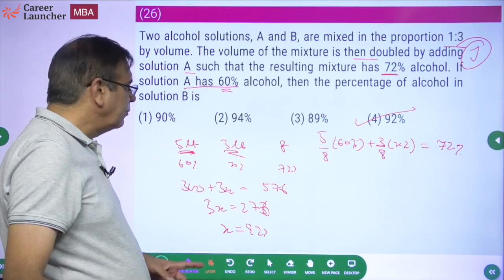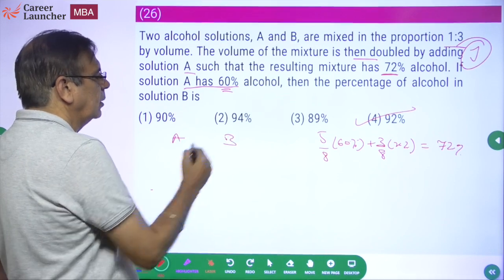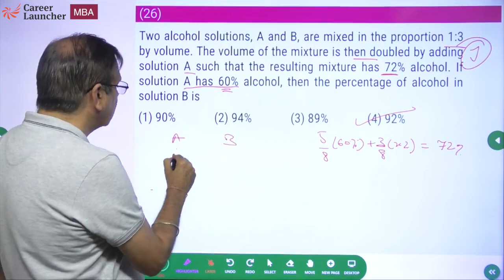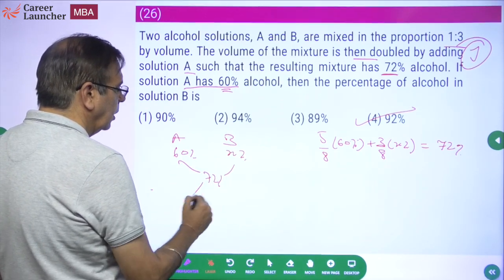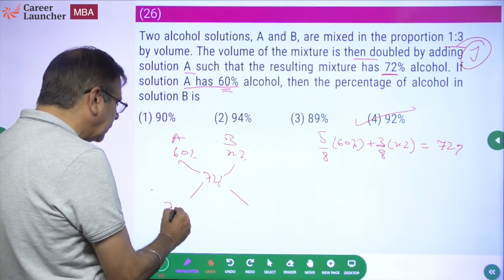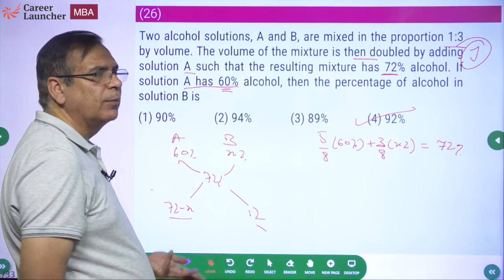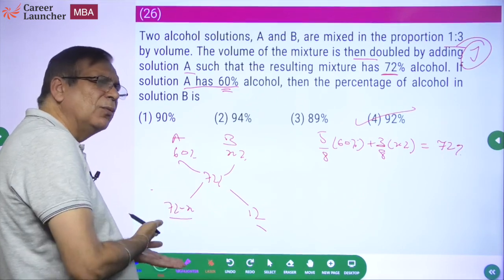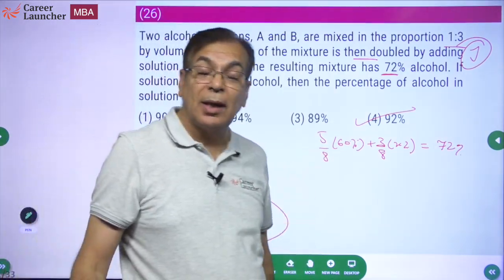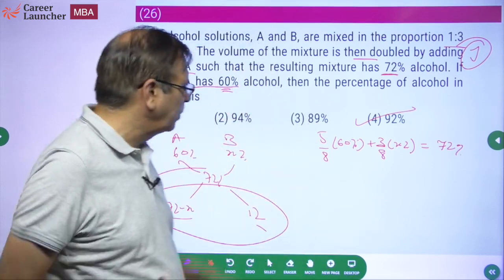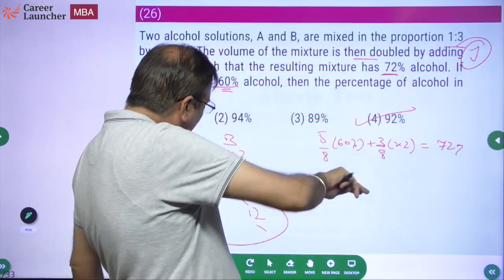Use weighted average. If you are going to use allegation, what will you do? You will say A and B. If A has got 60%, B has got X%, and the mixture has 72%. Now you will create an equation. You will say this is 72 minus X and this is 12, so this upon this equals 5 by 8. Now why do you want to waste your time doing this? The equation you will create from here will be nothing but the weighted average equation. So don't waste time, work directly on that. Okay, so that completes this paper.